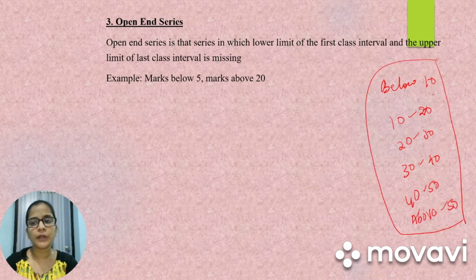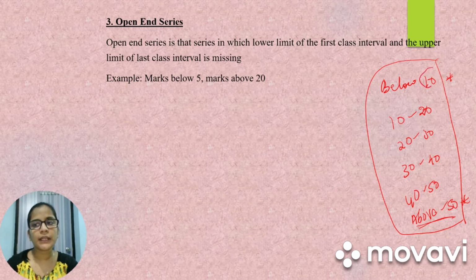So in this kind, what happens? In the first class interval, the lower limit is missing, and in the last class interval, the upper limit is missing, right? They have given us below 10. So we know that the upper class limit will be 10, but we don't know what the lower class limit is. Here they have given us above 50. So we know that our lower class limit is 50, but we don't know what our upper class limit is.